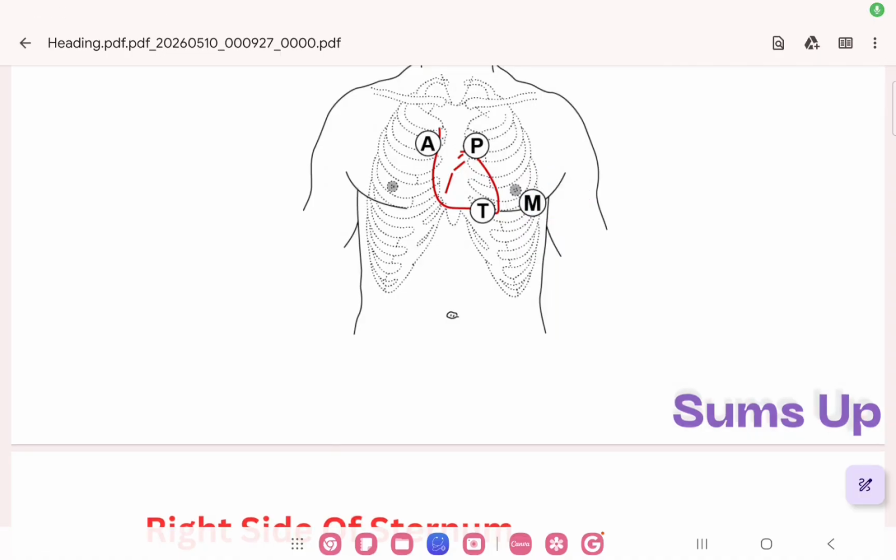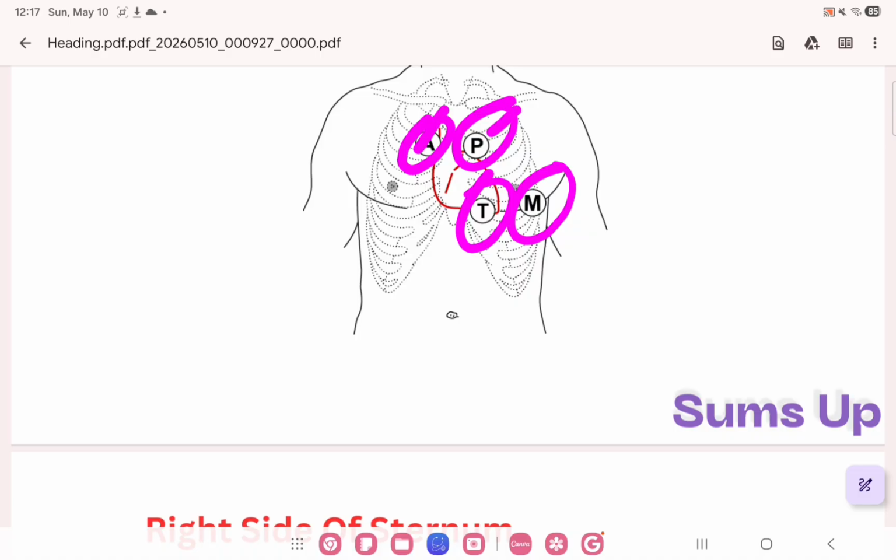Basic mnemonic for this is: All Patients Take Meds: aortic, pulmonic, tricuspid, and mitral.